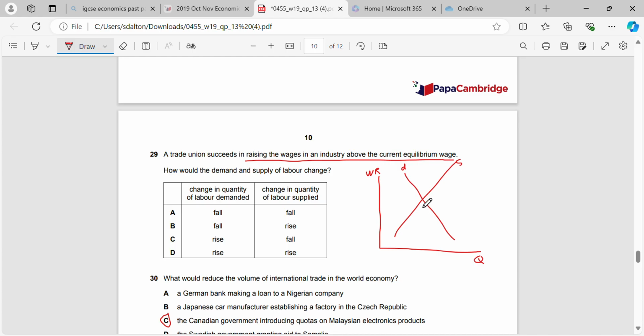So, this would be our equilibrium wage beforehand, right? Where demand would equal supply. Therefore, if they raise the wage rate above the equilibrium, we can see what happens if we draw the diagram, is that we're going to have a contraction in demand and we're going to have an extension in supply.